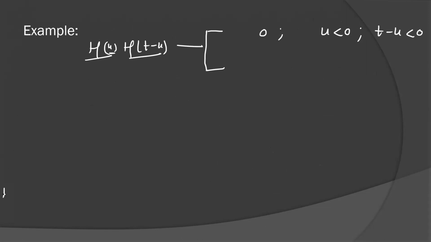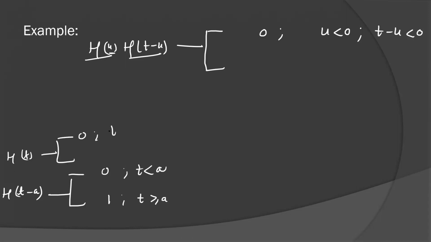I told you, in h(t minus a), if you remember, this was 0 when t is less than a, and 1 when t is greater than or equal to a. And h(t) was 0 when t is less than 0, and 1 when t is greater than or equal to 0. t can be written as t minus 0 only, so here a is equal to 0, the point of discontinuity. So it will be 1 when u is greater than 0 and t minus u is greater than 0.